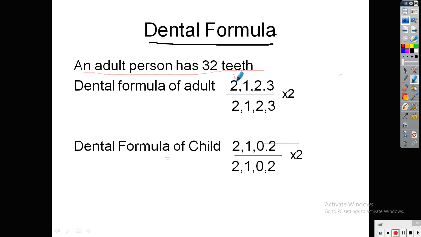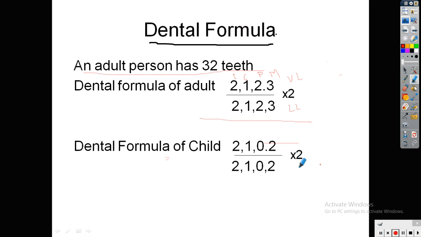This is incisor, one canine, two premolar and three molar. Likewise, this is the upper jaw, upper left, so it is a lower left into 2, that means left side, and into 2 means right side. This we can write as a dental formula.